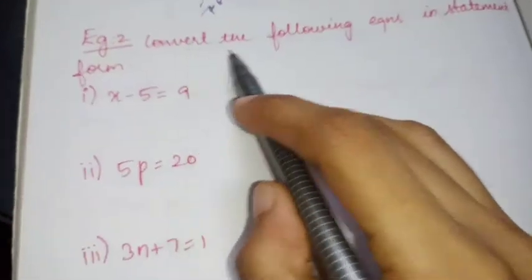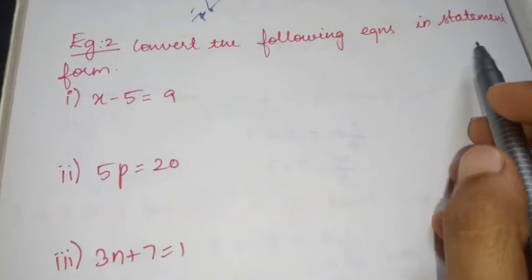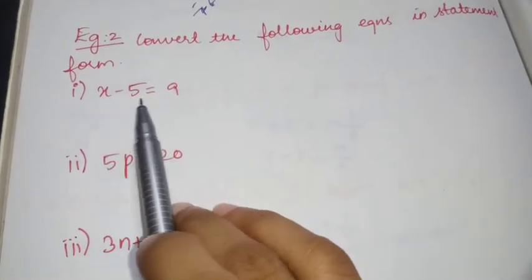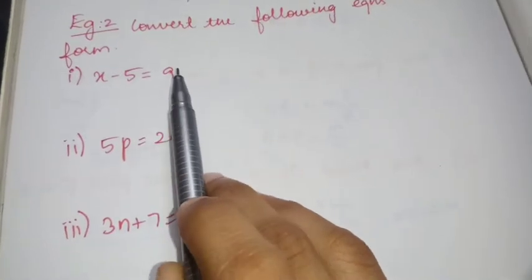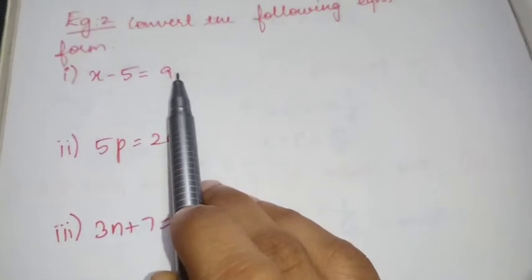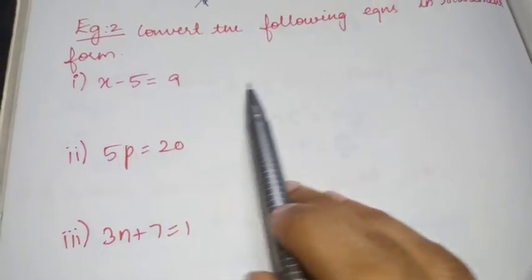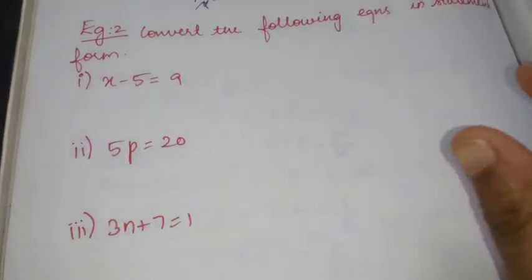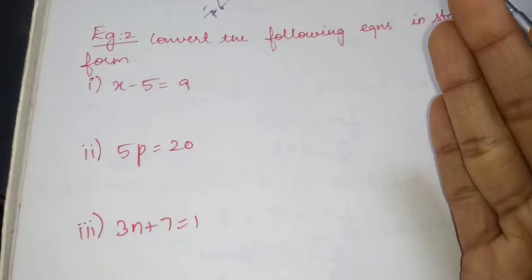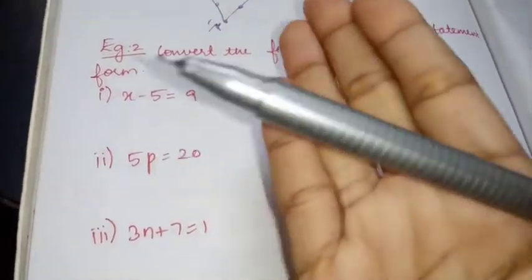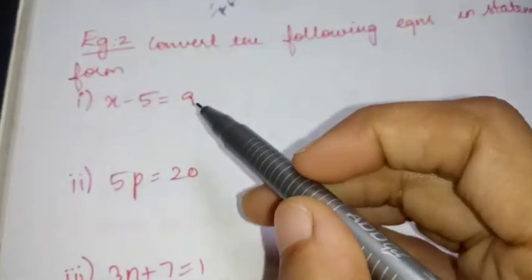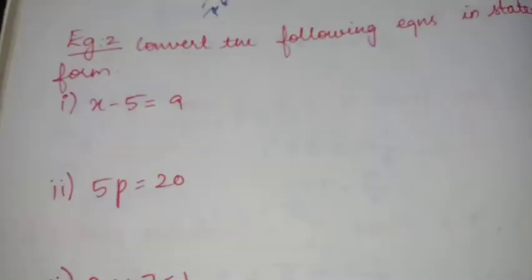Next is your example number 2, children. Question C. Convert the following equation in statement form. See here, they have given the equation x minus 5 equal to 9, and we have to write the statement for this. Like the last question, where they gave the statement and we wrote the equation. Here they have given the equation, we are going to write the statement.